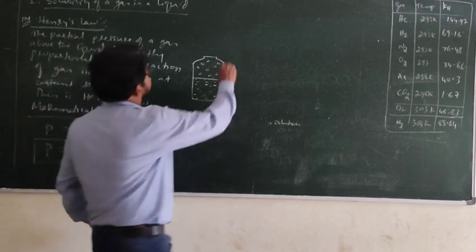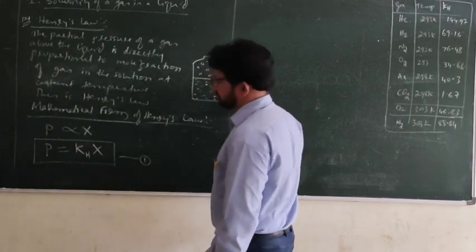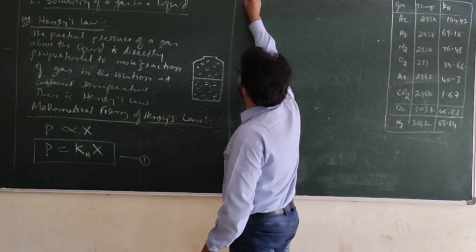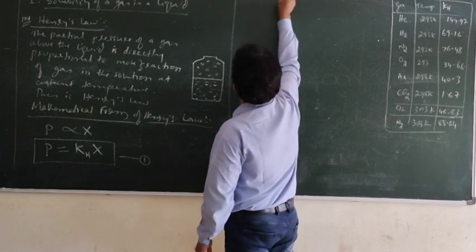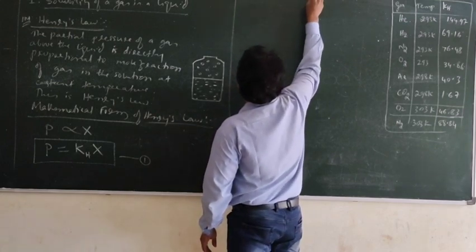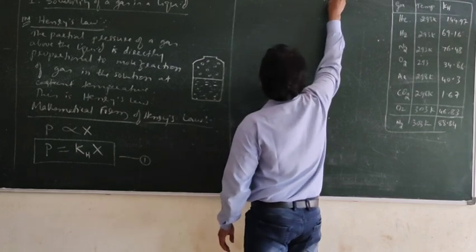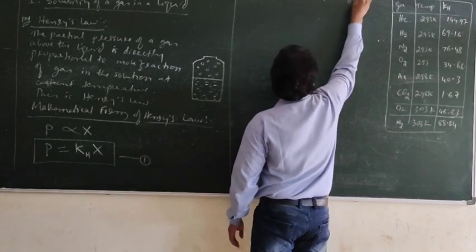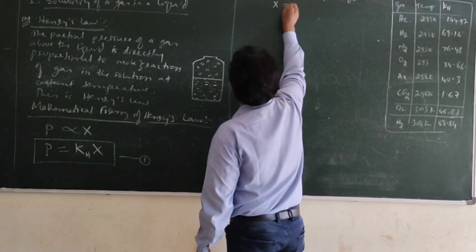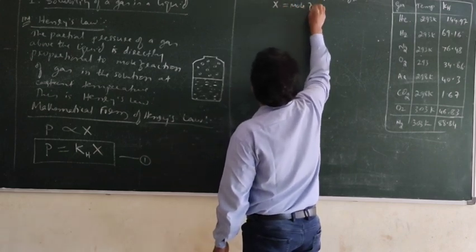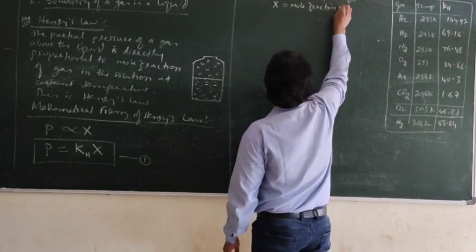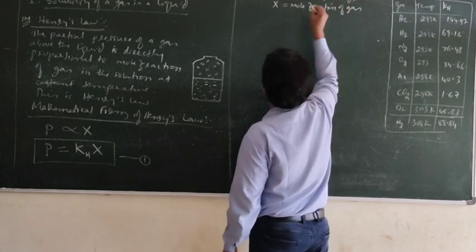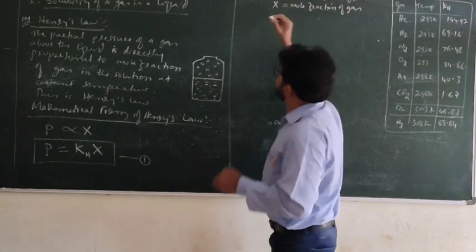What are the terms used here? Where P is the partial pressure of gas, X is the mole fraction of gas. Which gas?